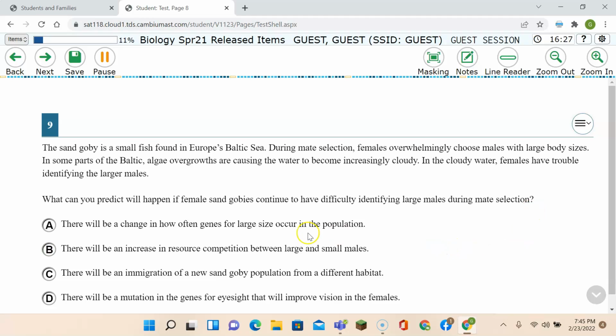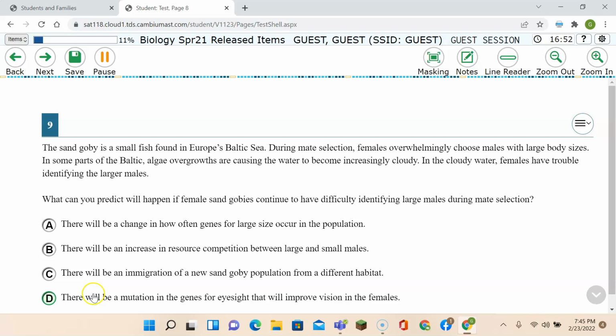Well, A, there will be a change in how often genes for large size occur in the population. B, there will be an increase in resource competition between the large and small males. C, there will be an immigration of new sand goby population from a different habitat. Or D, there will be a mutation in genes for eyesight that will improve the vision in females.